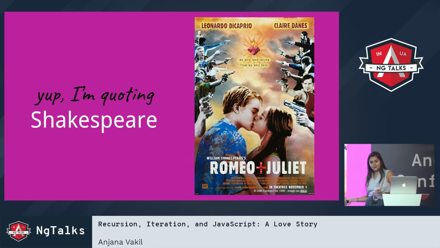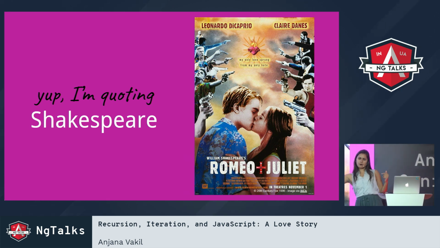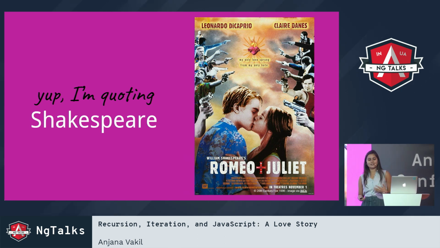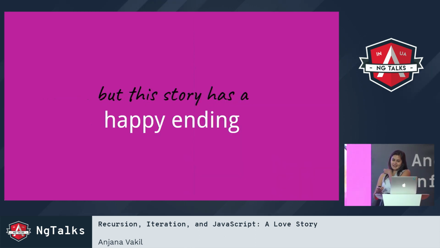Anyway, I think Romeo and Juliet is also a good model here, because often people get really up in arms, like pointing their guns at each other, like, no, iteration, imperative programming is more efficient, no, recursion is more elegant and better, like there can be only one survivor. But I don't think it has to be that way. I think unlike Romeo and Juliet, this story has a happy ending.